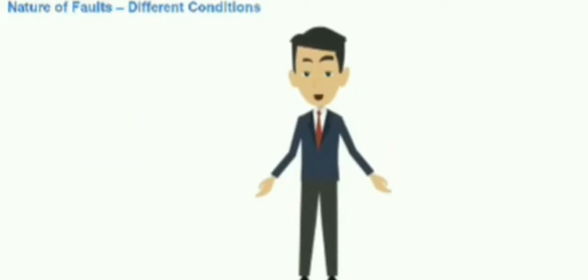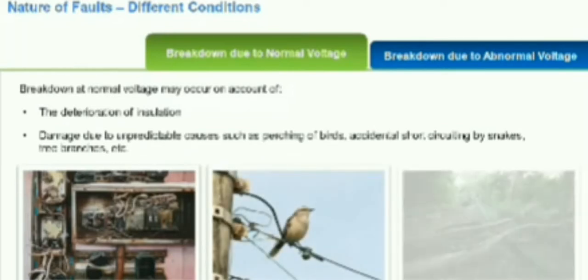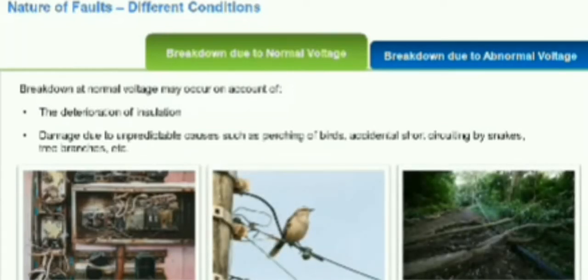Why do faults occur? Breakdown could be due to normal voltage or abnormal voltage as well. Breakdown at normal voltage may occur on account of the deterioration of insulation, damage due to unpredictable causes such as perching of birds, accidental short circuiting by snakes, tree branches, etc. Breakdown may occur because of abnormal voltages caused by switching surges, surges caused by lightning.